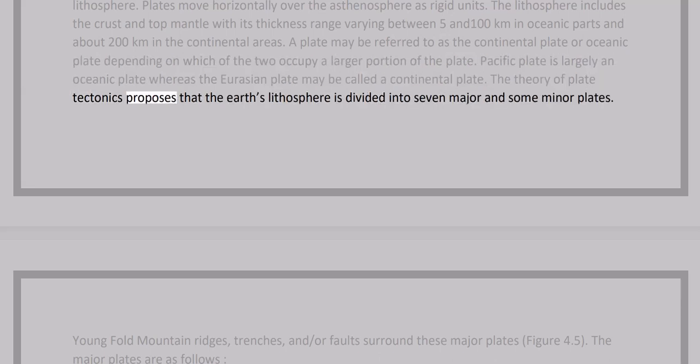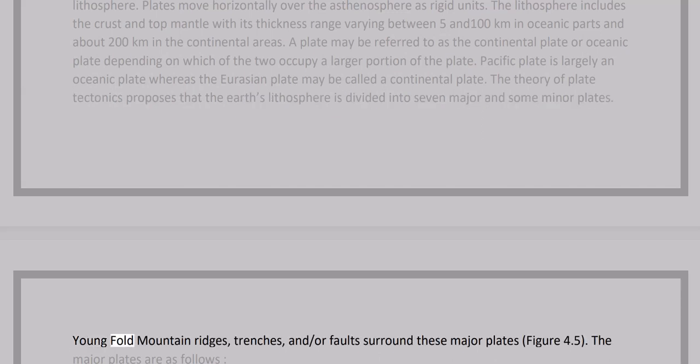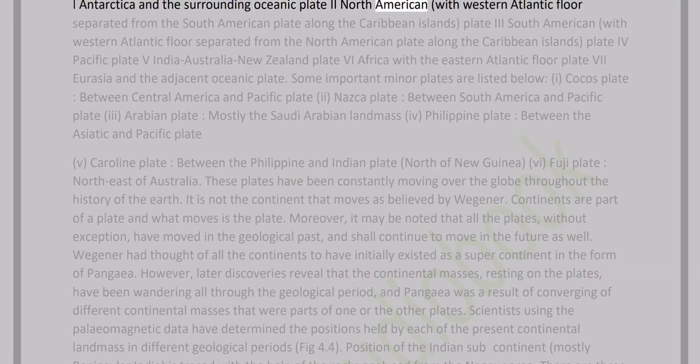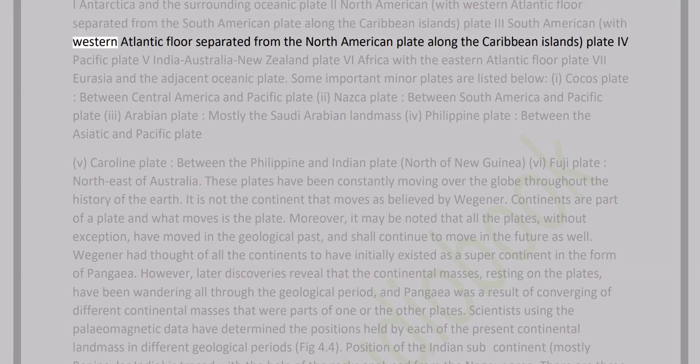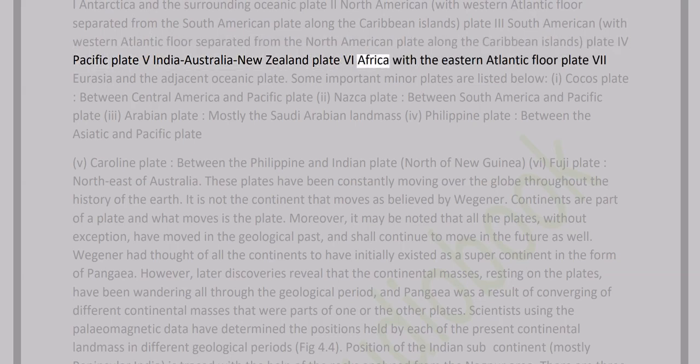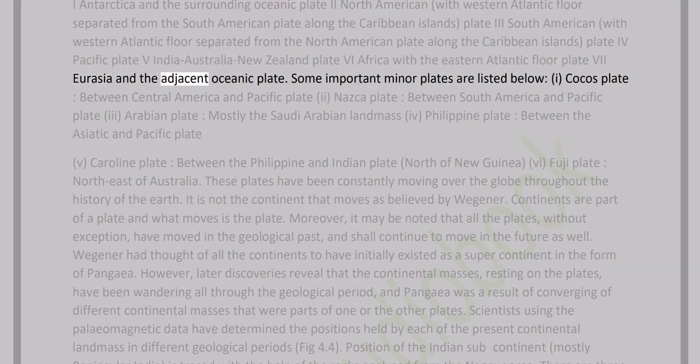The theory of plate tectonics proposes that the Earth's lithosphere is divided into 7 major and some minor plates. Young fold mountain ridges, trenches, and/or faults surround these major plates. Figure 4.5. The major plates are as follows. 1. Antarctica and the surrounding oceanic plate. 2. North American, with Western Atlantic floor separated from the South American plate along the Caribbean islands. 3. South American, with Western Atlantic floor separated from the North American plate along the Caribbean islands. 4. Pacific plate. 5. India-Australia-New Zealand. 6. Africa, with the Eastern Atlantic floor. 7. Eurasia, and the adjacent oceanic plate.